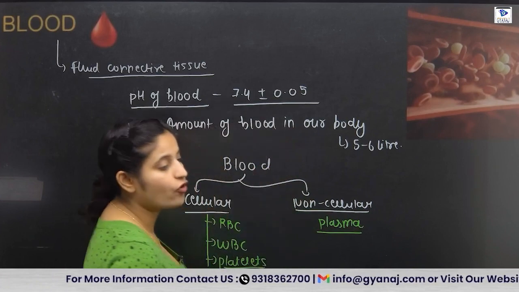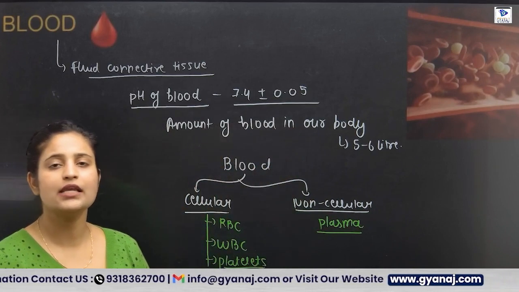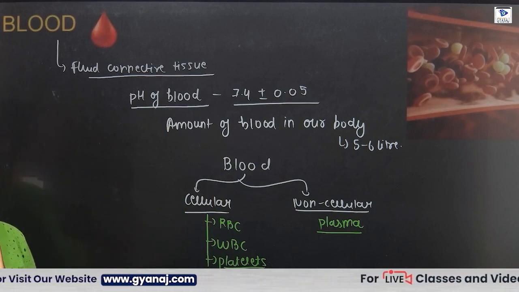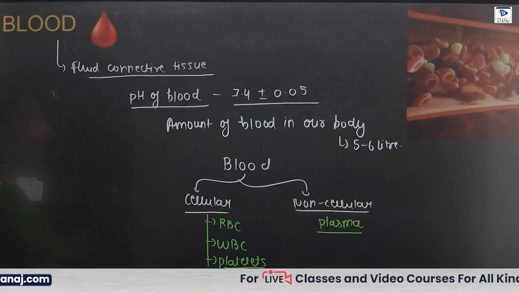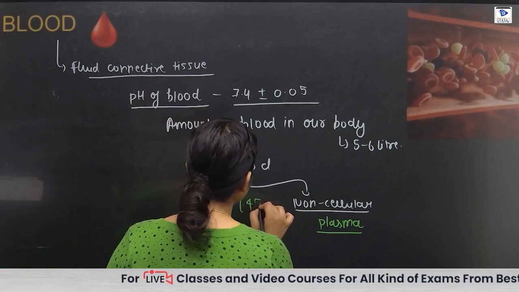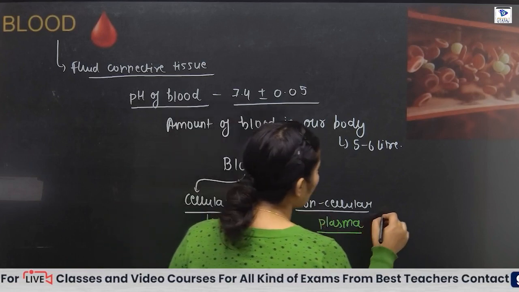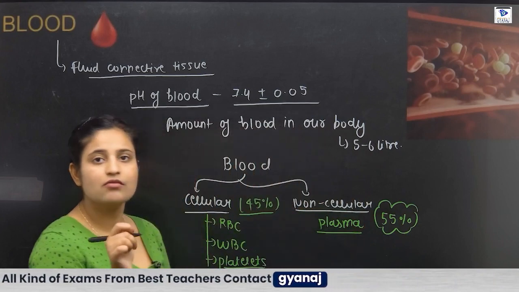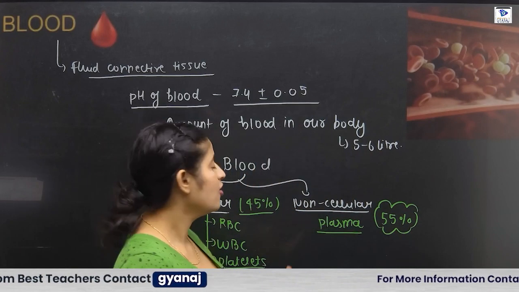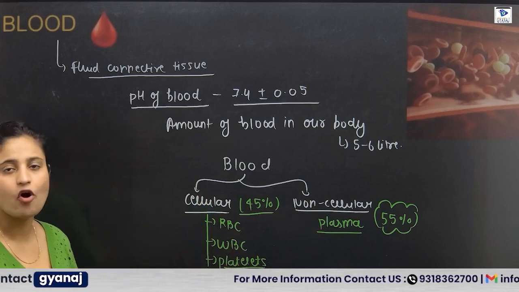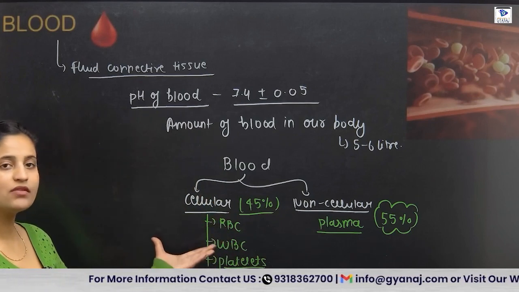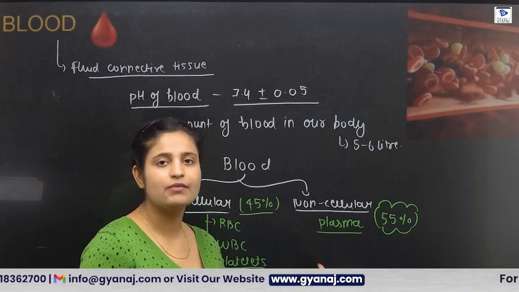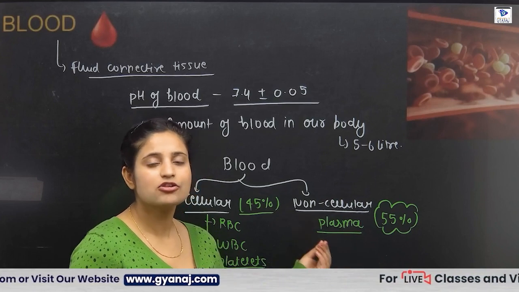Now come to the point, what is the composition of the cellular elements and of the non-cellular elements? The cellular component is 45%, and the non-cellular component, which is plasma, is 55%. So the plasma is more in amount in comparison to the formed elements, which are the cellular elements present in the blood. The non-cellular item present in blood is plasma, and the plasma is a straw colored element.